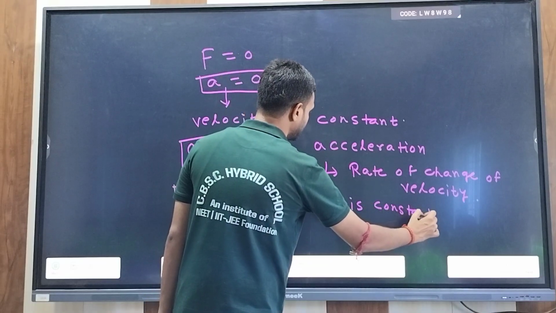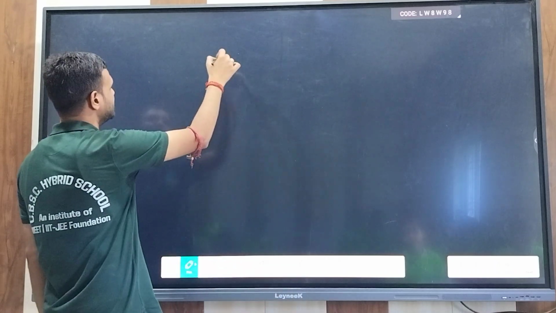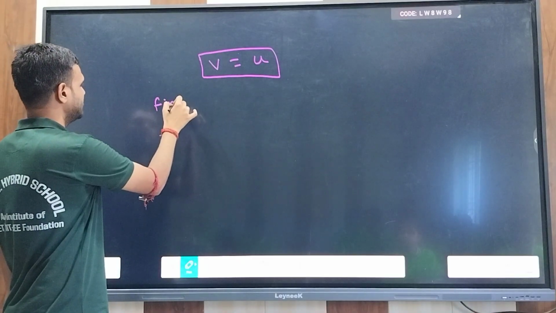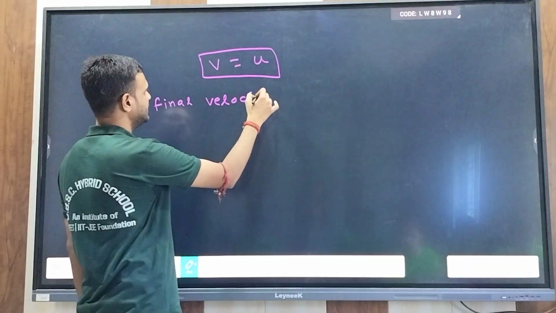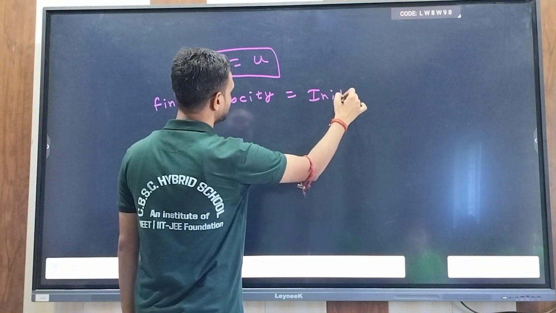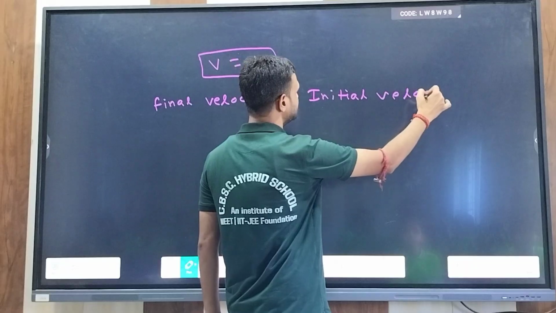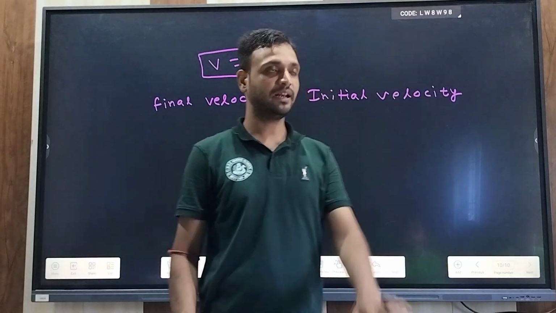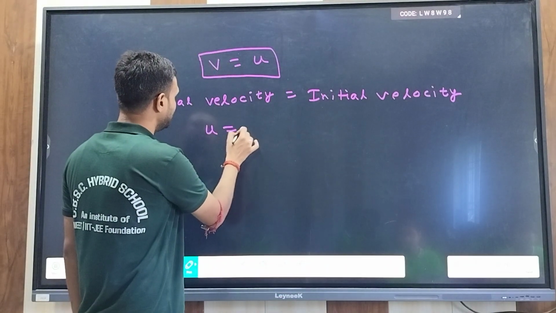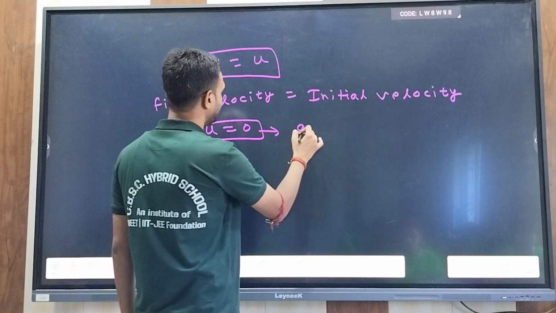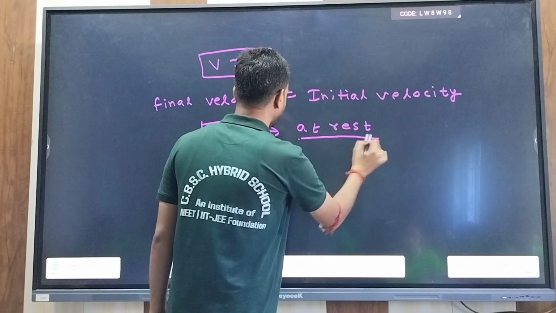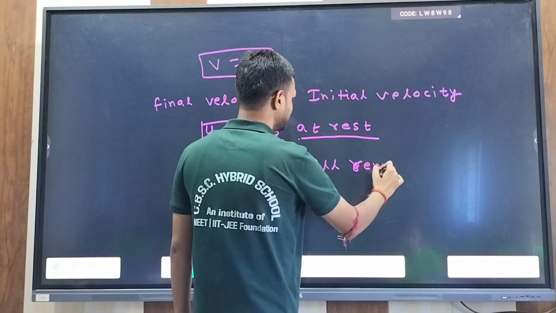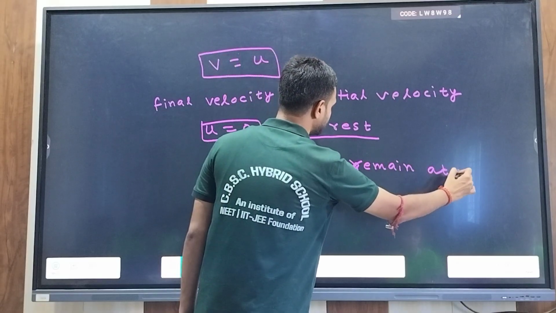What does it mean? This means v is equal to u: final velocity is equal to initial velocity. This means if a particle is at rest, it will remain at rest. For example, if u is 0, if the particle is at rest, it will remain at rest.